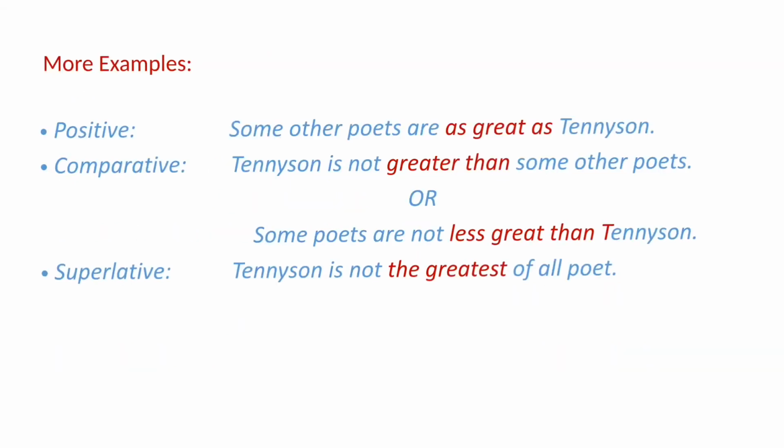So here are some more examples. Some other poets are as great as Tennyson. This is positive degree. Tennyson is greater than some other poets. This is comparative degree. And how to use less? Some poets are not less great than Tennyson. Superlative degree will be, Tennyson is not the greatest of all poets.